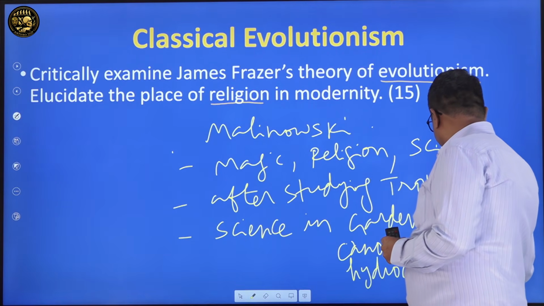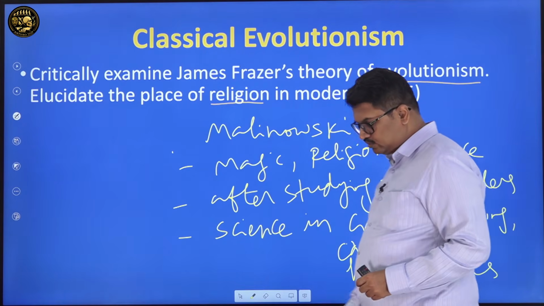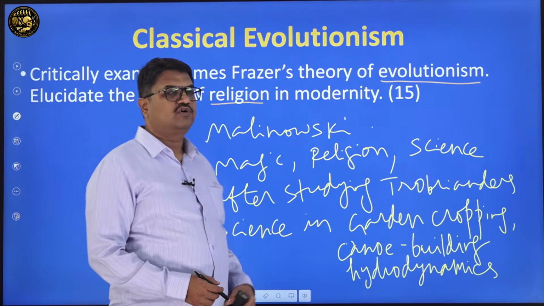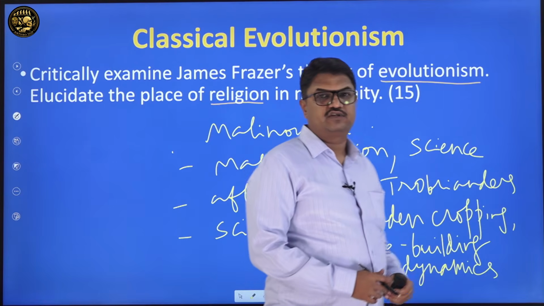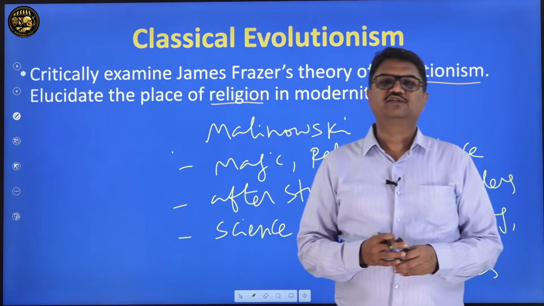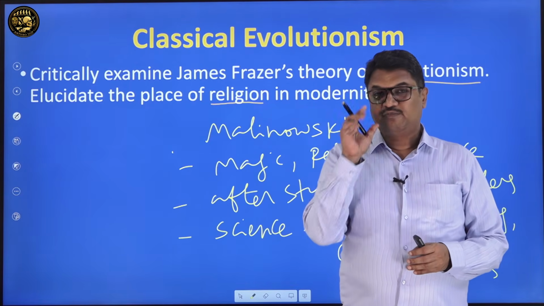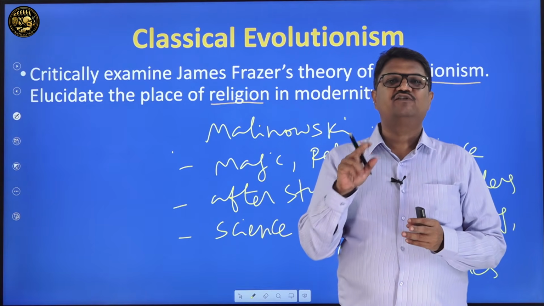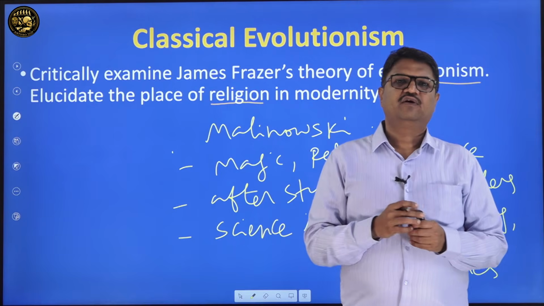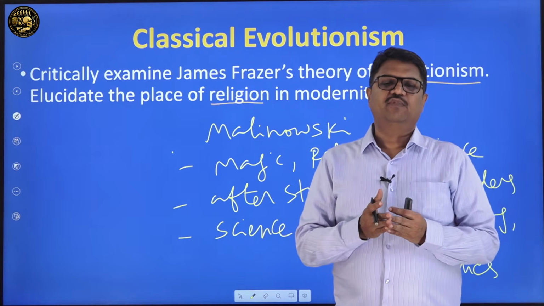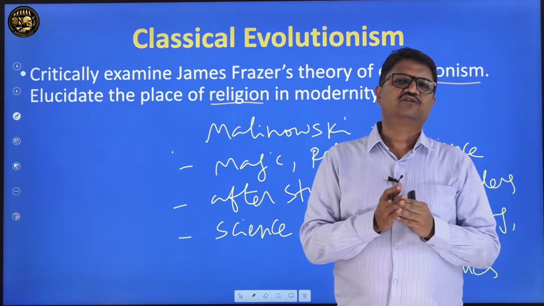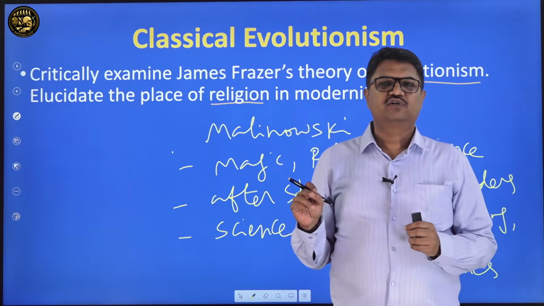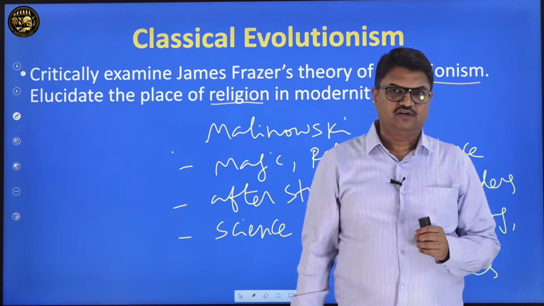What is the meaning of hydrodynamics? The ability to withstand the water and travel long distances. He writes all these things in a book called Argonauts of the Western Pacific. He also writes a book called Magic, Religion and Science. Very interestingly, Frazer writes a foreword to the book. So Malinowski and Frazer are actually connected, but by saying that magic, religion and science coexist, Malinowski has actually criticized Frazer.